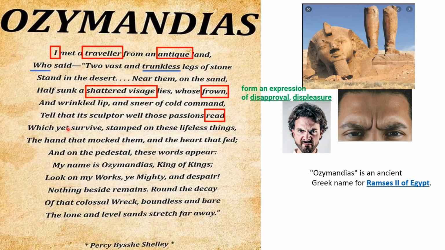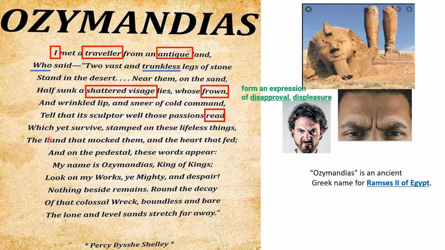And the other thing we come across is, all these expressions tell that its sculptor well those passions read. See, the poets have this license of playing with the word, students. So actually the sculptor read well those passions.